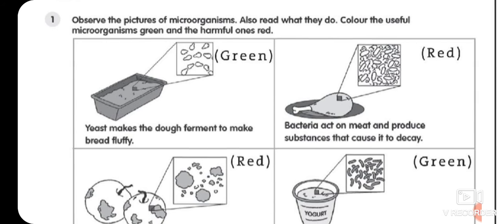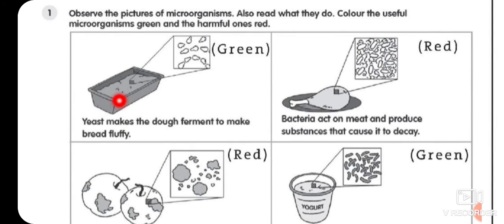So children, in this picture, you can see that this is yeast. It makes the dough ferment to make bread fluffy. Here this is bread mold, and in this we have put dough of all purpose flour, and we have to add yeast, so it can make our bread fluffy. So children, yeast is a microorganism and it is good for us, not bad for us. Okay, so good microorganism, we will color it green.